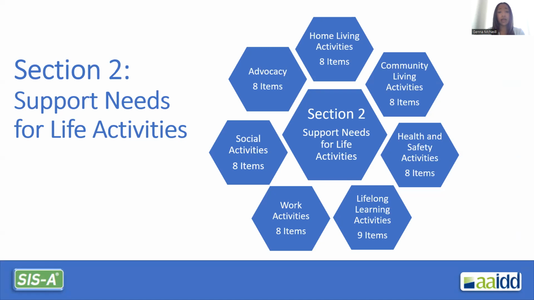Social activities includes 8 items, and this could be the support needed to interact and socialize appropriately with others. So using appropriate social skills is one example of an item within this section. Advocacy focuses on supports related to self-determination, making choices and decisions, and advocating for self and others.